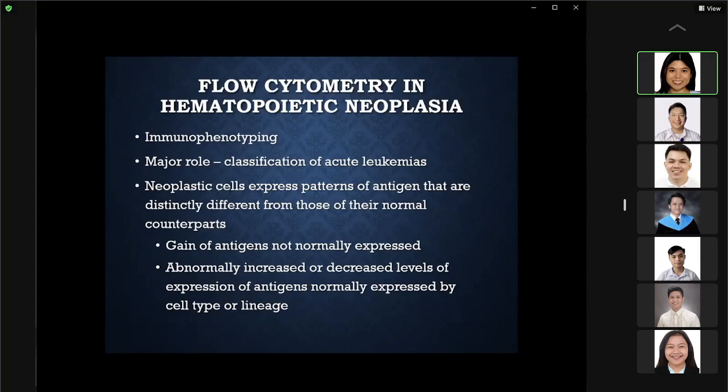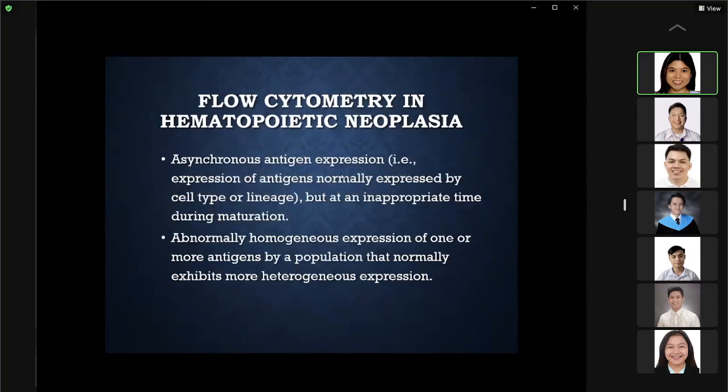In addition, your neoplastic cells express patterns of antigens that are distinctly different from those of their normal counterparts. You can have gain of antigens that are not normally expressed, or abnormally increased or decreased levels of antigens.